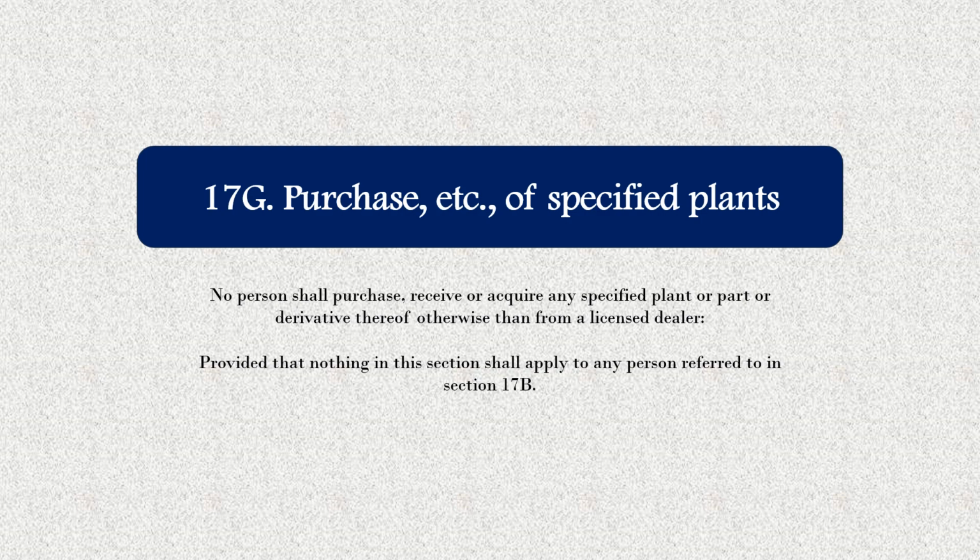Now next is section 17G, which deals with the purchase of specified plants. Here it states that no person shall purchase, receive or acquire any specified plant or their parts or derivative otherwise than from a licensed dealer, provided that nothing in this section shall apply to any person referred to in section 17B.